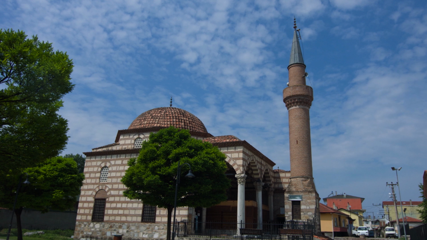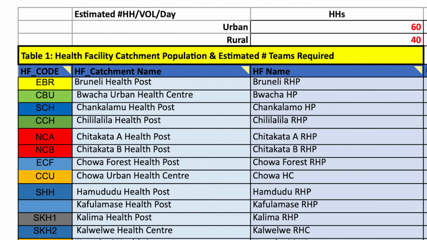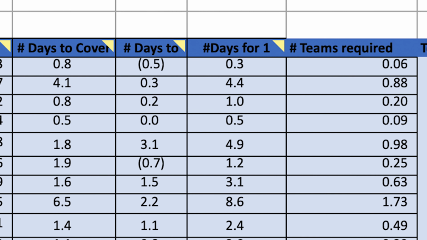Using the uniquely developed 5-point plan tool, begin by entering the number of days planned for field implementation. Remember, the more field days, the fewer teams required. Then, enter the collected data assembled in the previous step by sub-district level. The planning tool will then calculate an estimated number of teams required to cover each sub-district and in turn the entire district. Some sub-districts, such as urban areas, may require more than one team, others may only require one team, and some may not even require a full team's work, allowing this team to support other sub-districts.